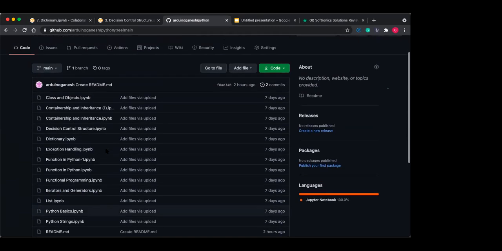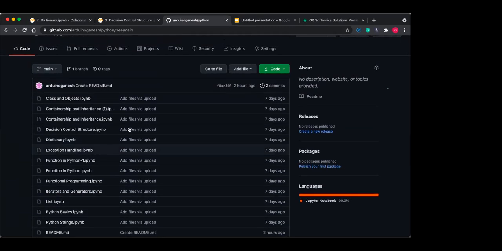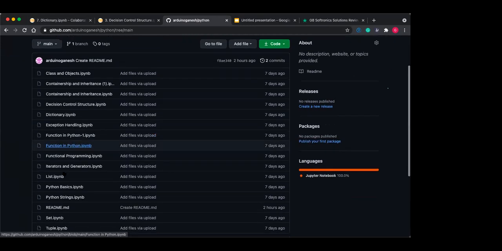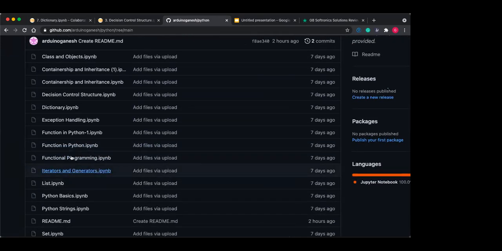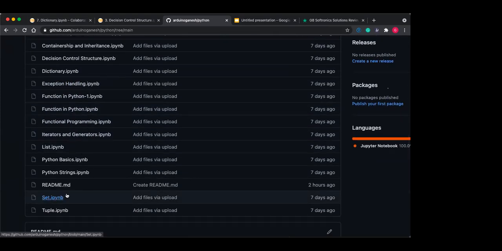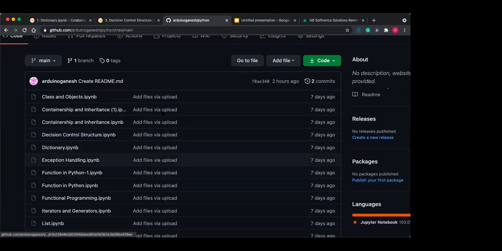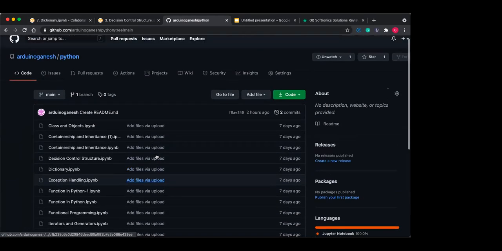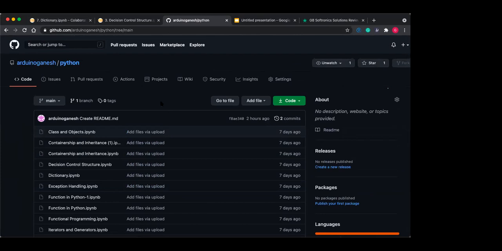You can upload that IPYNB file to Google Colab, and you can learn things like functional programming. There are also functions, exceptions, decision control structures. Actually I missed sets, so sets are also there. Comprehension I am going to upload. Comprehension is also there. So you can download this file and explore by yourself.